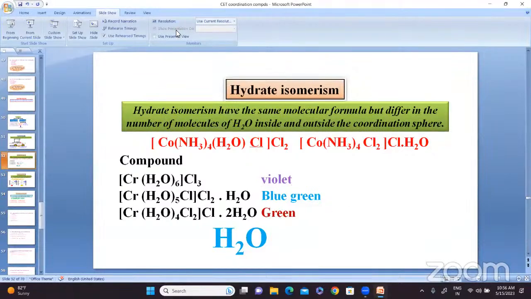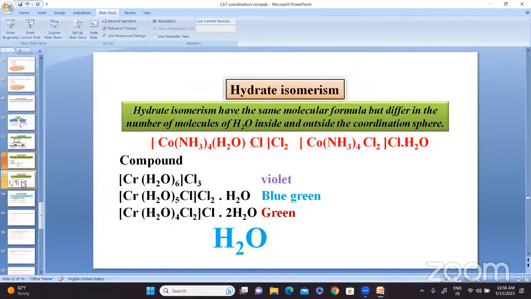The first compound is violet with six water molecules. If one water molecule is outside the sphere, it is blue-green, and here it is green. So based on the number of water molecules, it shows different colors.